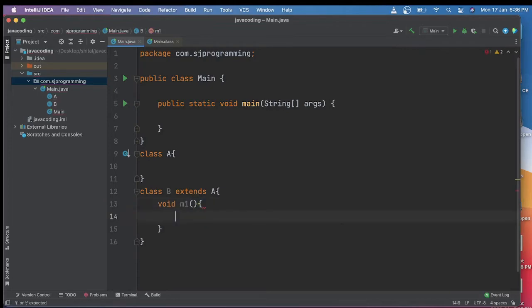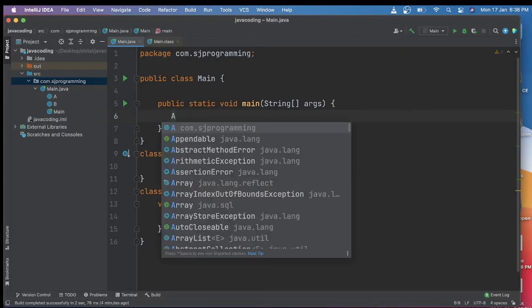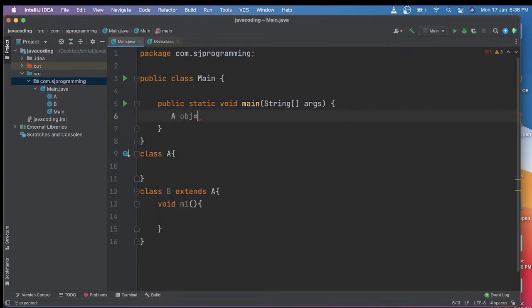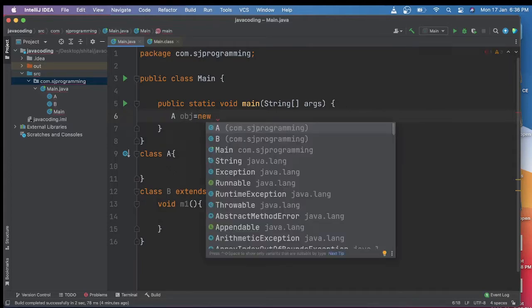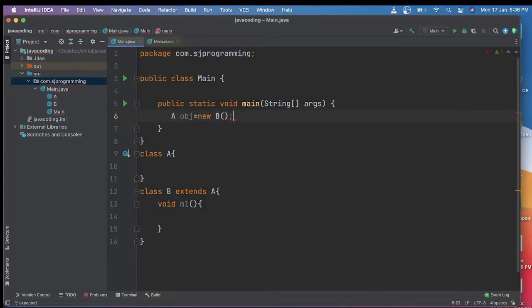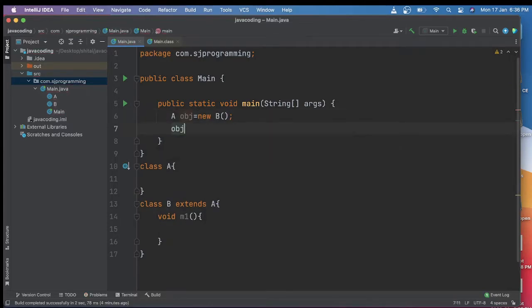And now in this main method we are creating the object of the A class is equal to new B. Now we will try to access the m1 method.